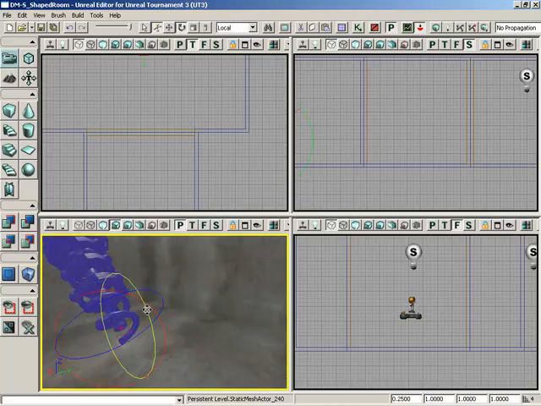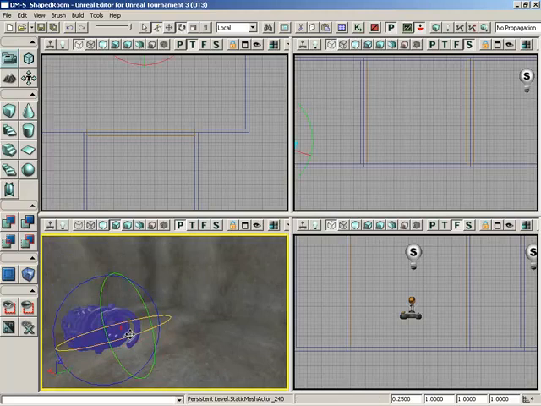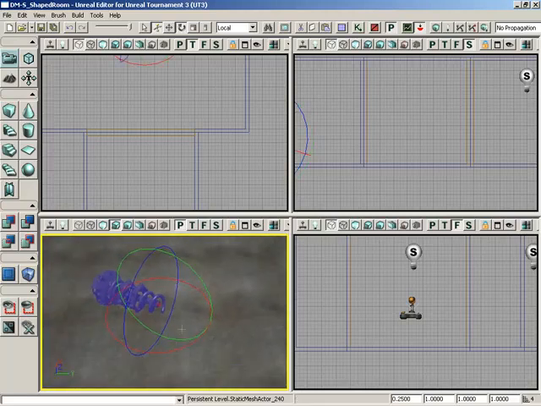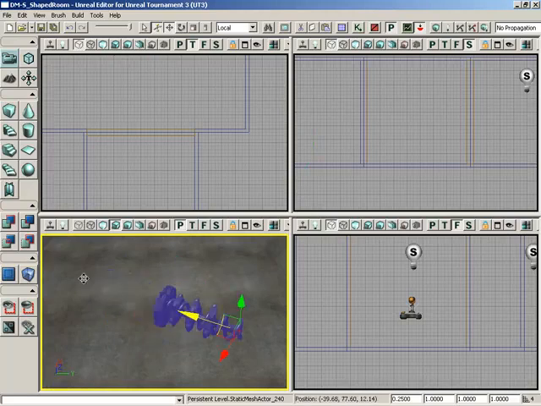So if I rotate the object even further, you'll notice that my rotation widget is now updating accordingly. So it's also rotating with the object, so is my scale widget, and of course so is my move widget. So that's a quick look at how you can work with world and local coordinate systems, which wraps up this How Do I video.